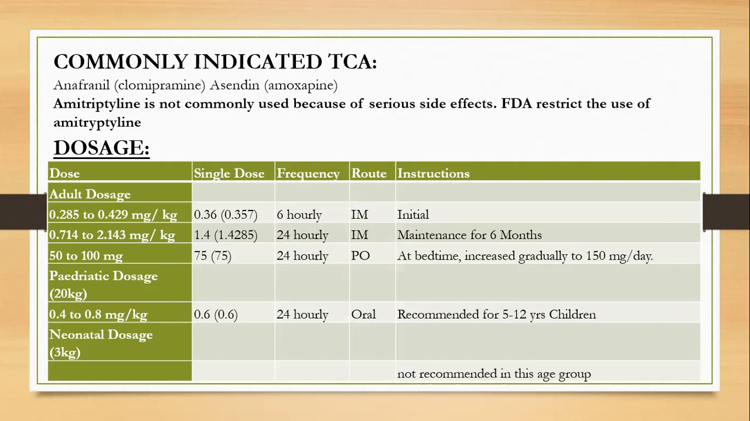And the pediatric dosage for a 20 kg child is 0.4 to 0.8 mg per kg. The single dose is 0.6, given 24 hourly orally. It is only recommended for children of age 5 to 12 years, and it is not recommended for the neonatal age groups.